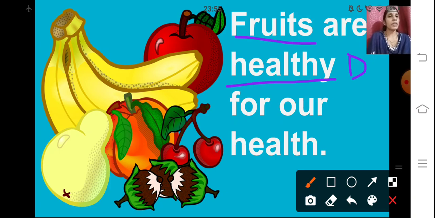So you will see the describing word. What is the information given about the fruits? We are getting the information that they are healthy. How are the fruits? They are very healthy for our health. So, healthy is the describing word.